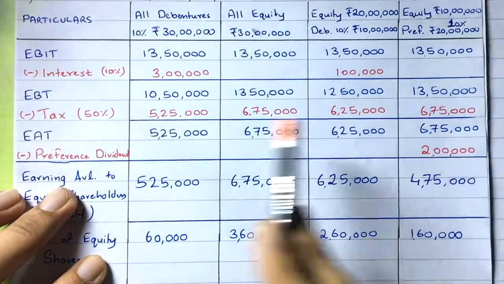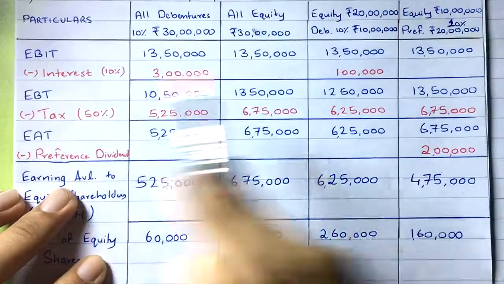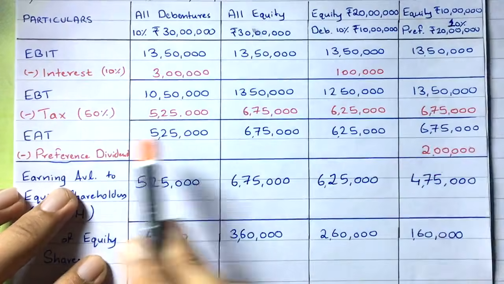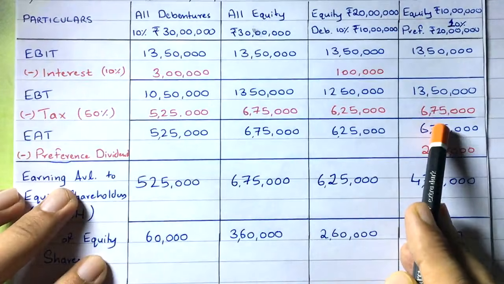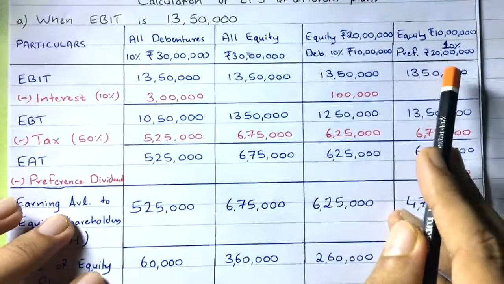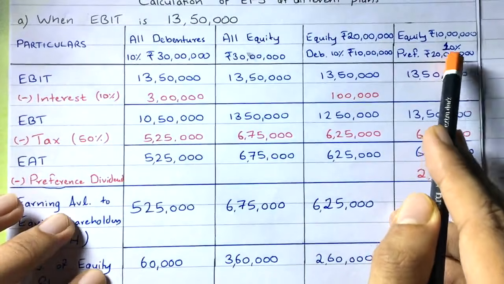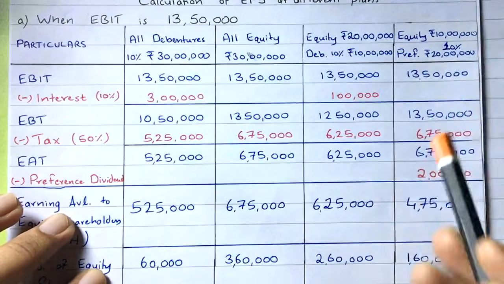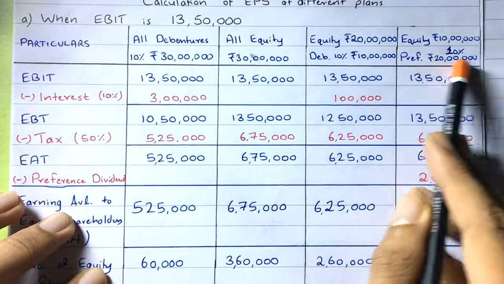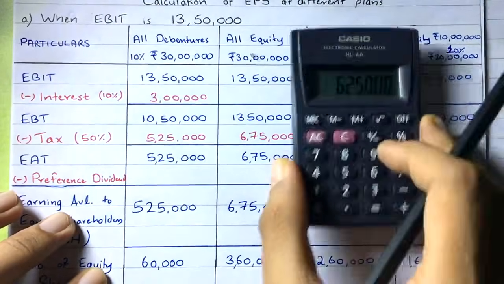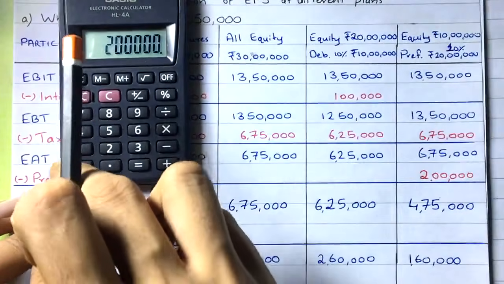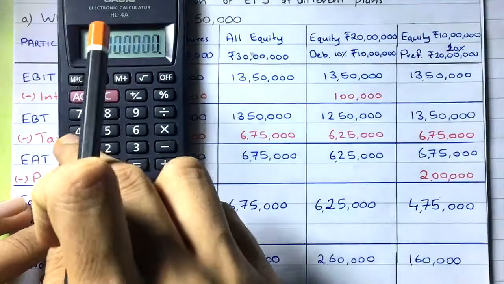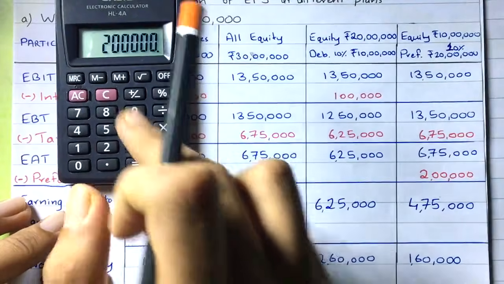They think we have calculated 50% of tax on this only, so we'll calculate this also on this only. No, that's wrong. You have to calculate the percentage on the amount you have borrowed. So here the 20 lakh capital is taken from preference shares. So 20 lakh into 10% is equal to 2 lakh.